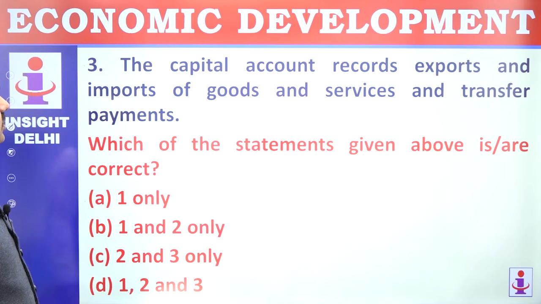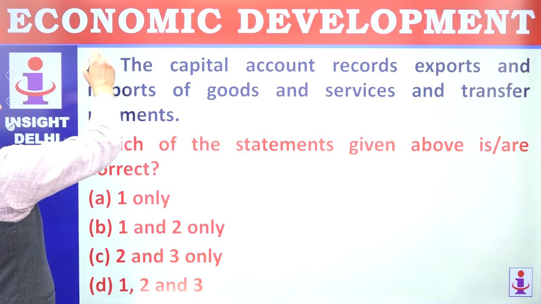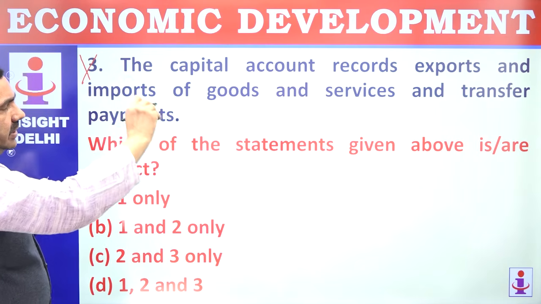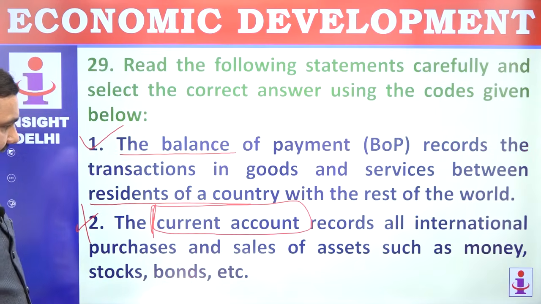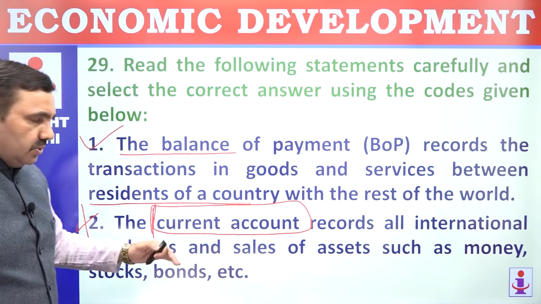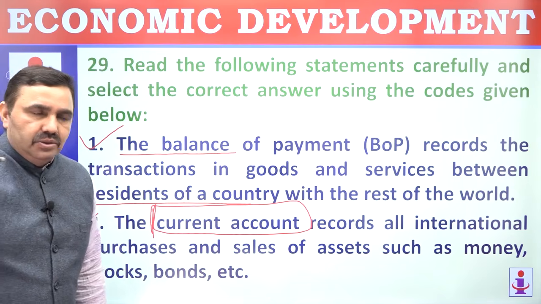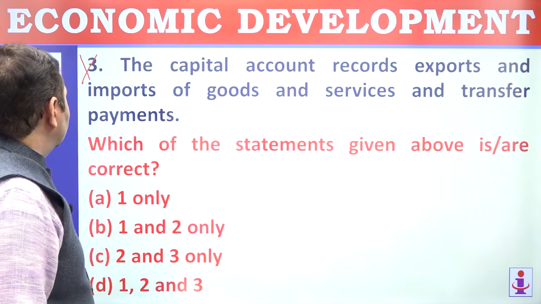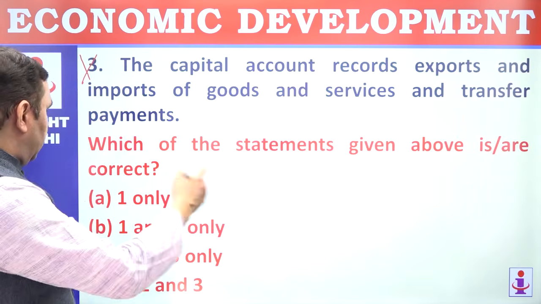3. Capital account records exports and import, that is current account. So current account will include import and exports. Capital account will include transfer of money, stocks, bonds, or transfer of capital across the borders. So 1 is correct, 2 and 3 are wrong. Option is correct, so only 1.